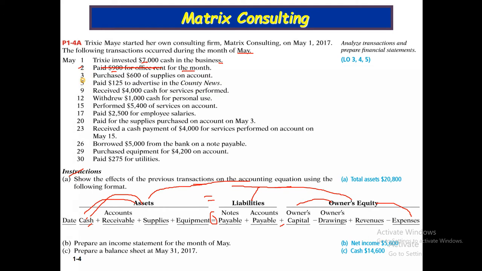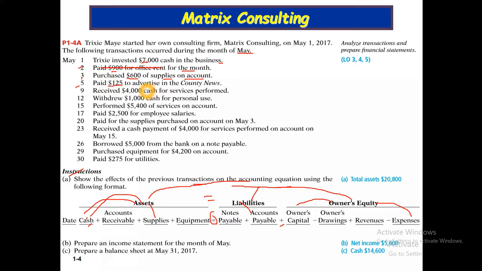May 3, purchased $600 of supplies on account. For this transaction, the asset supplies increases, and since it is on account, the liability accounts payable increases.